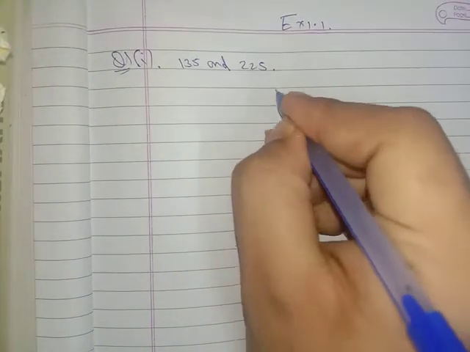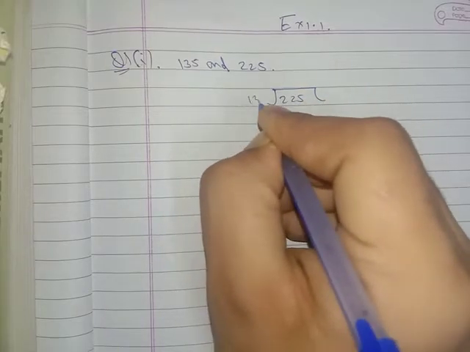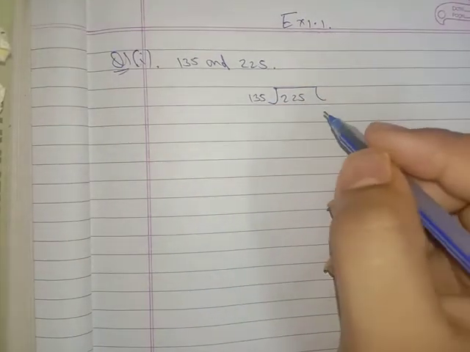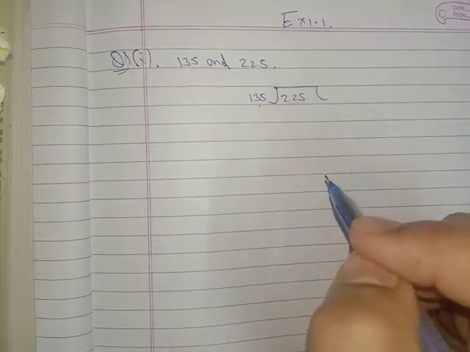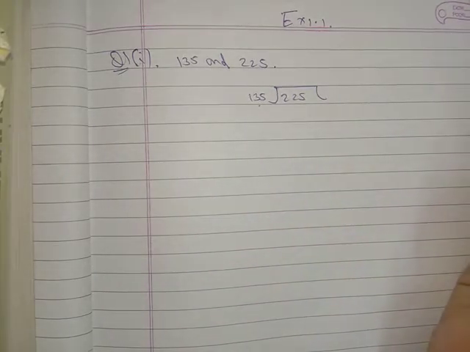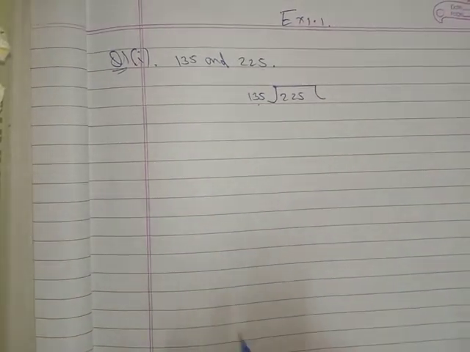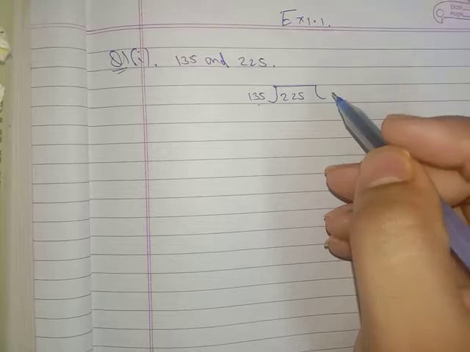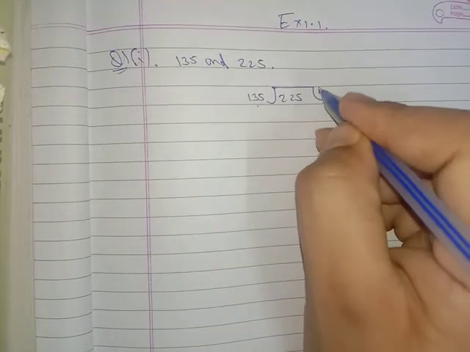So 225 will come inside and 135 will come here. Listen carefully and look here carefully. In the table of 135, will 225 come one time or two times? I think it will come one time. In two times it will be more, around 270. So we will use one time.